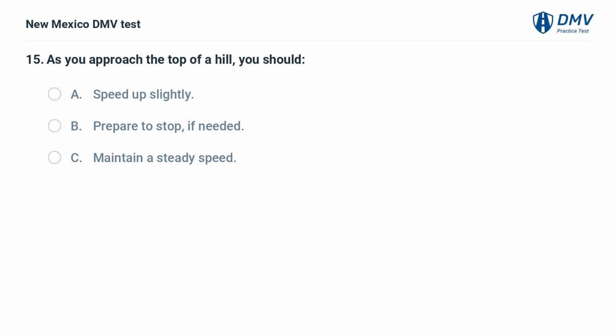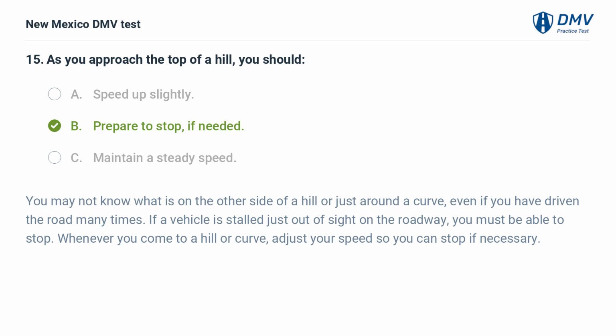As you approach the top of a hill, you should A. Speed up slightly. B. Prepare to stop, if needed. C. Maintain a steady speed. The answer is B. Prepare to stop, if needed. You may not know what is on the other side of a hill or just around a curve, even if you have driven the road many times. If a vehicle is stalled just out of sight on the roadway, you must be able to stop. Whenever you come to a hill or curve, adjust your speed so you can stop if necessary.